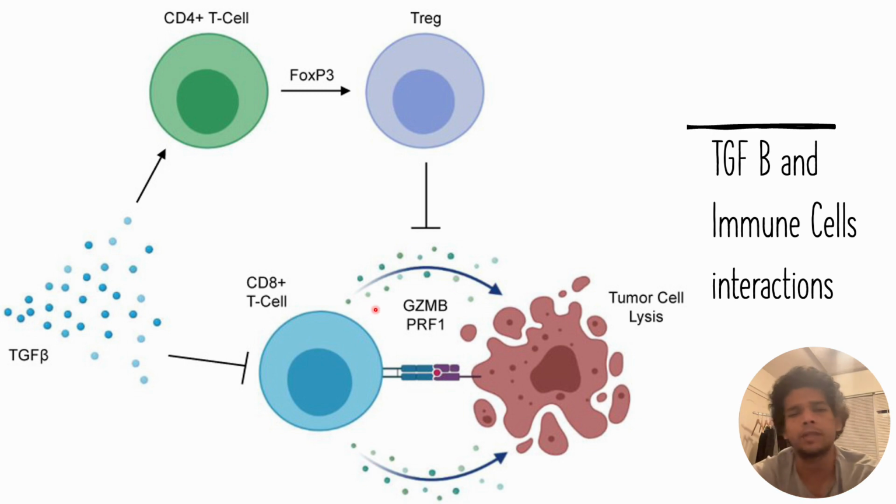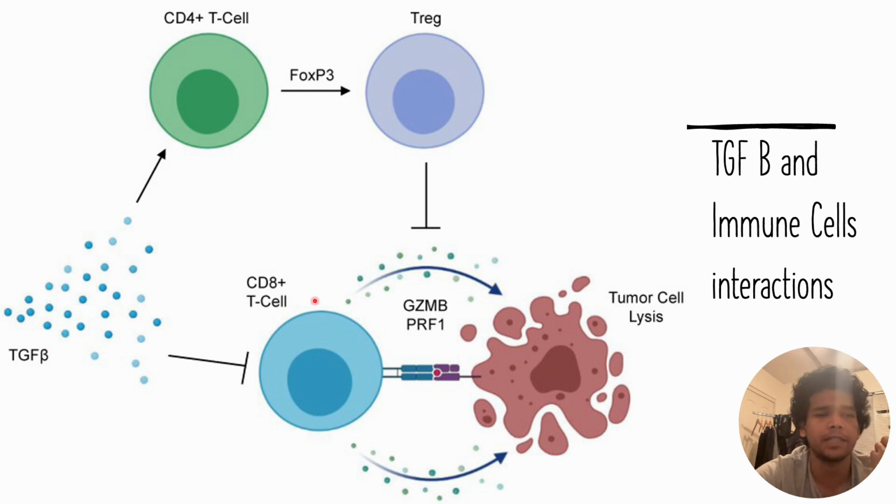So far, in some of our previous videos, we have discussed TGF-beta. Here we will consider how TGF-beta interacts with different kinds of immune cells. First we will start with CD8 plus T cells. TGF-beta inhibits CD8 plus T cells, or in other terms it will prevent the activation of CD8 plus T cells, and that leads to a decrease in the